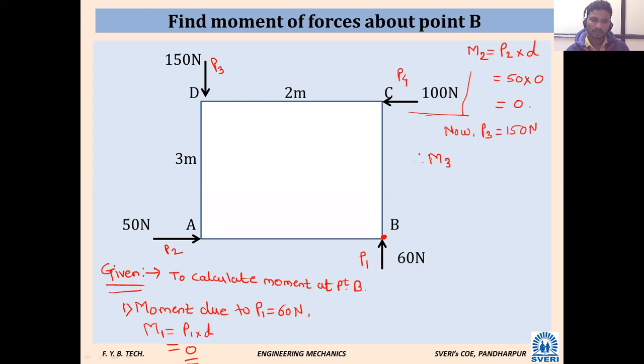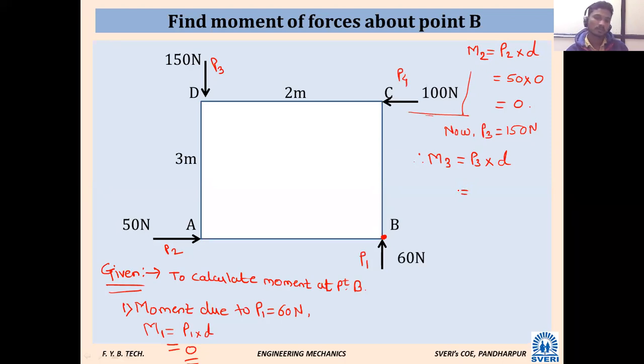Moment due to P3 force. Very good. With respect to what point again? Point B. Moment due to P3 force with respect to point B is P3 into D. Now tell me what is the value, but before that, minus P3 into D.